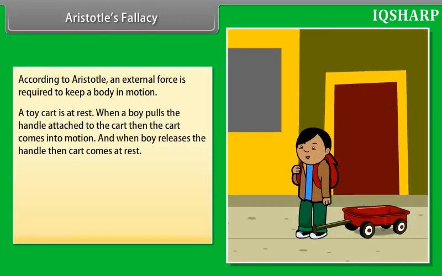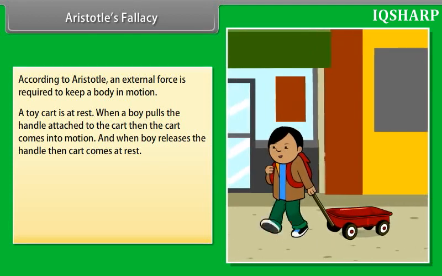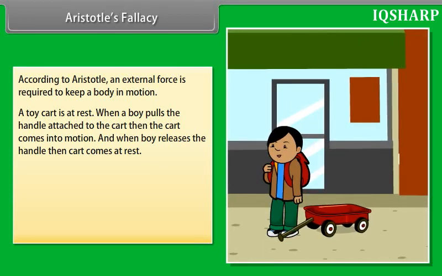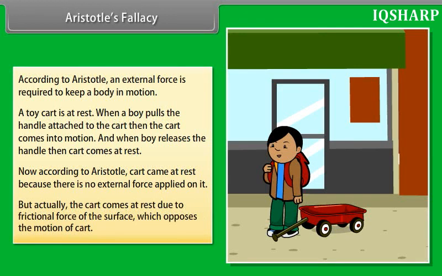A toy cart is at rest. When a boy pulls the handle attached to the cart, the cart comes into motion. And when the boy releases the handle, the cart comes to rest. Now, according to Aristotle, the cart came to rest because there is no external force applied on it. But actually, the cart comes to rest due to the frictional force of the surface, which opposes the motion of the cart.